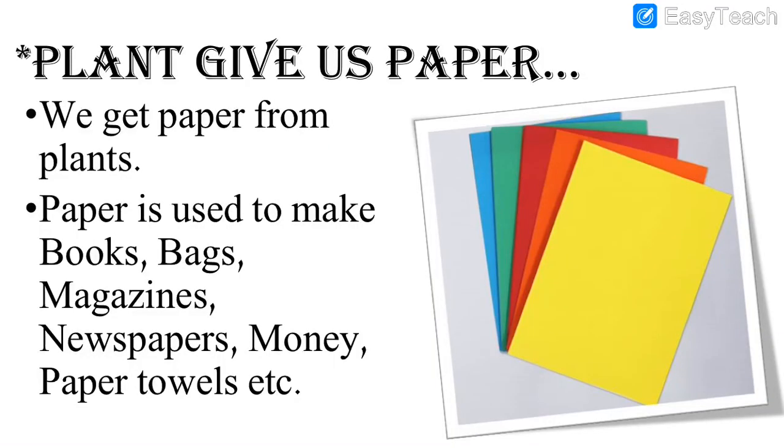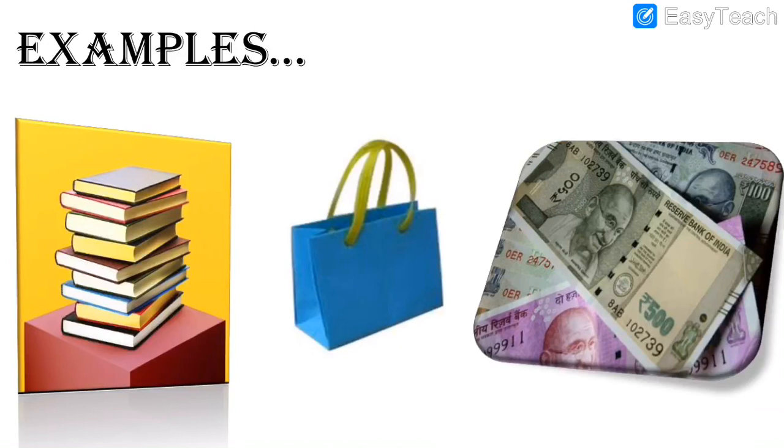Then we had learned that we also get paper from plants. Different colors papers are there, as you can see on your screen. So we get papers from plants, and it is also used to make books, bags, magazines. Then we had seen examples that these are the uses of plants we can make. See, this is the pile of books, this is the bag which is made with the help of paper, and this is the currency note. All this we get because of plants.